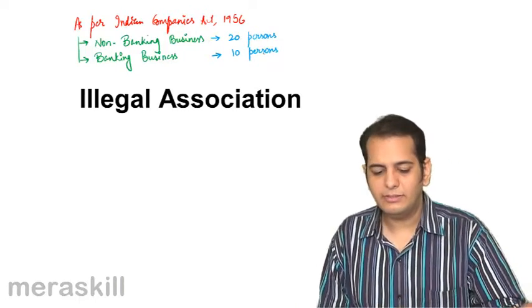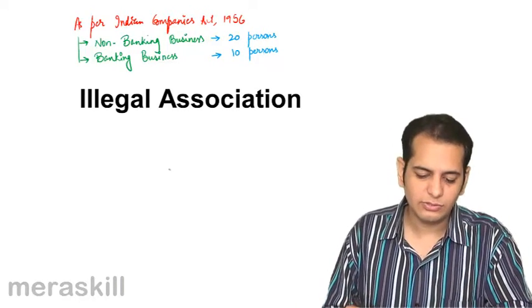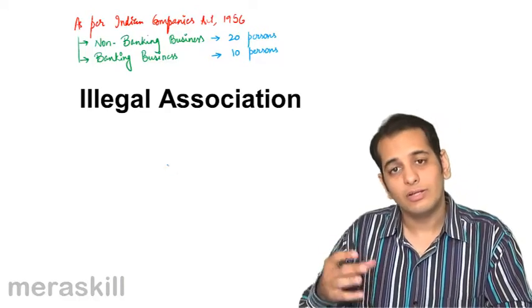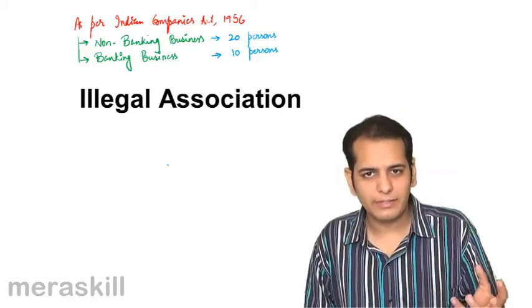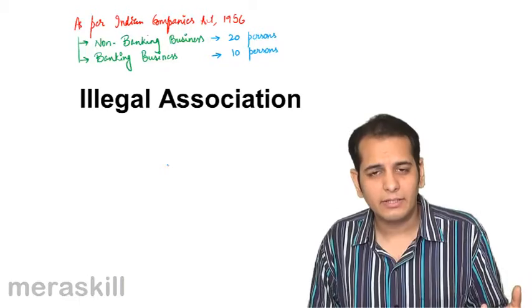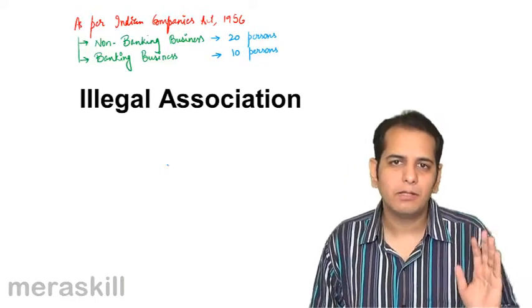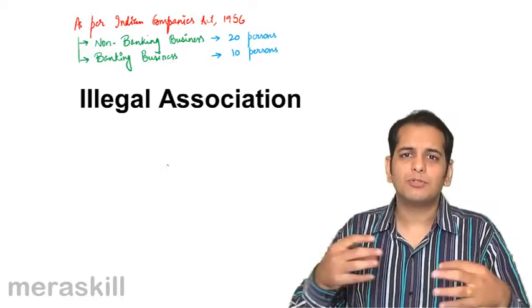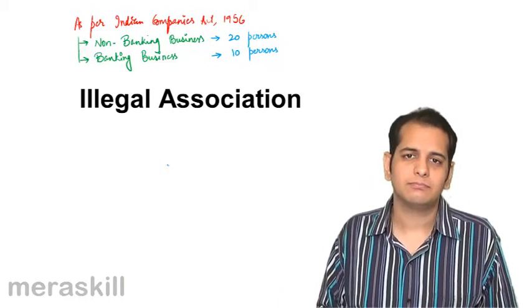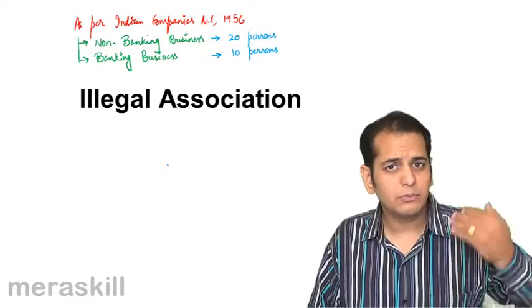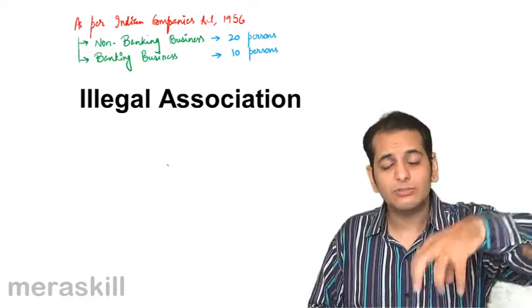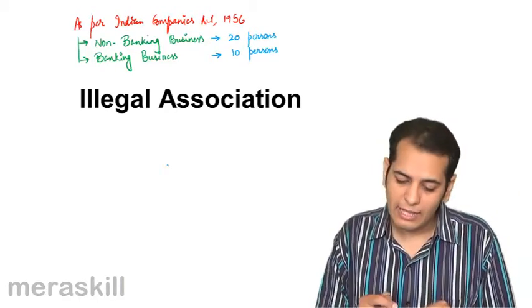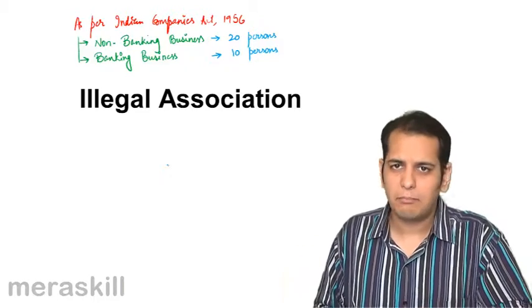So the limit is set on the basis of the business. If the business is of banking, the nature is banking, then 10 people are allowed to be in association. So if some people come together and form partnership and do the business of banking, such a partnership firm cannot have more than 10 partners.